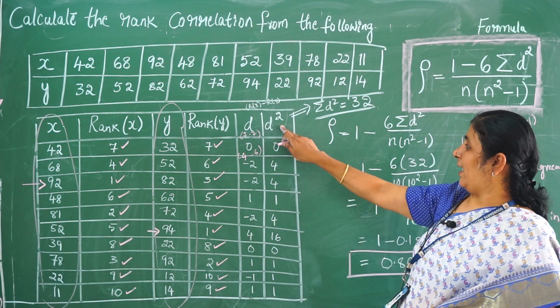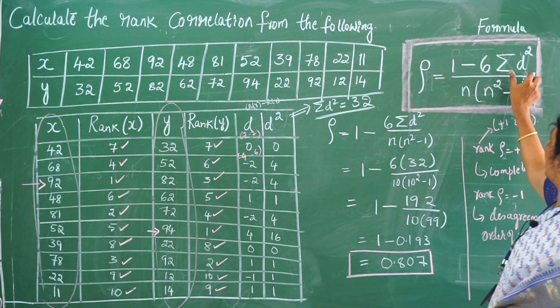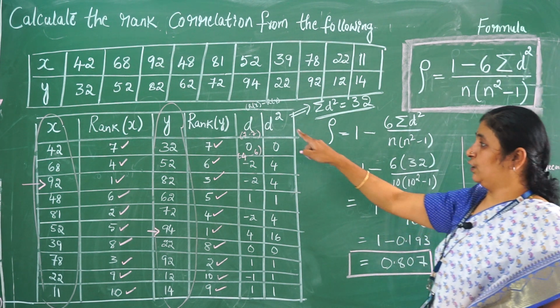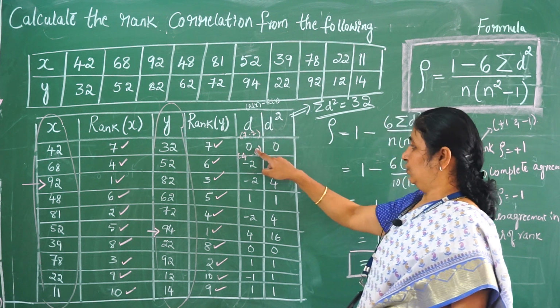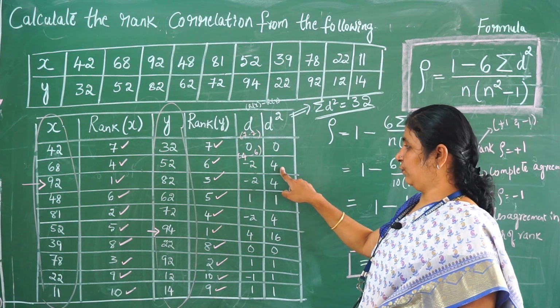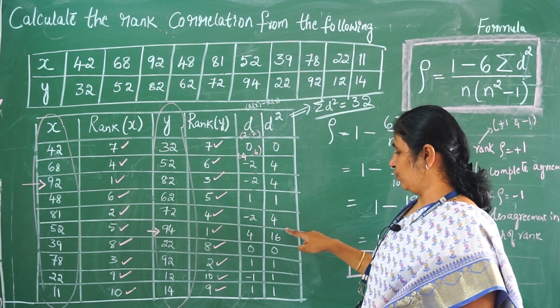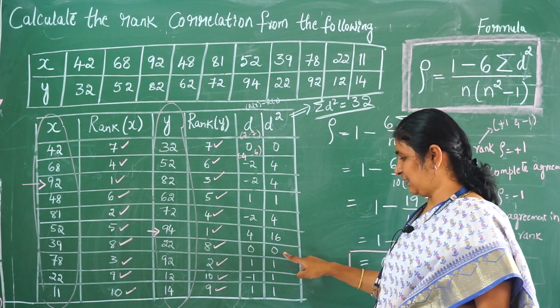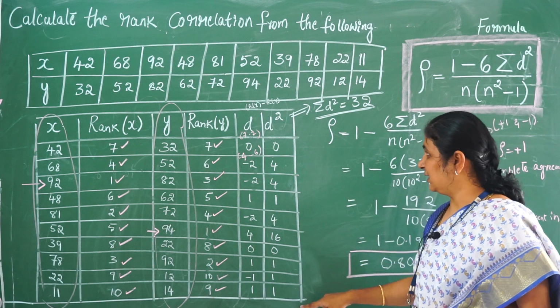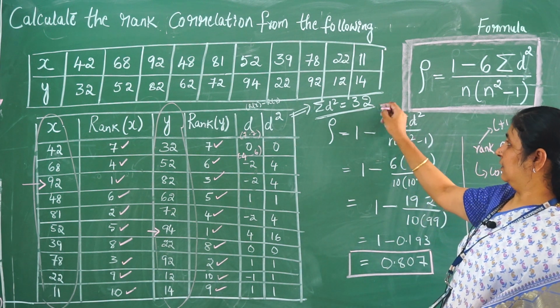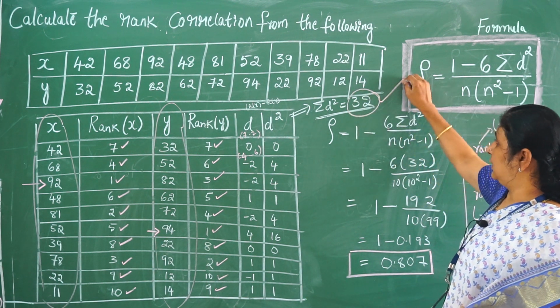Now take the square of d. Why? Because according to our formula, we need d square. So that is summation of d square. Hence we need to find the square of d. So 0 square is 0, minus 2 square is 4, minus 2 square is again 4, 1, 4, 4 square is 16, 0, 1, 1, 1. Once everything is done, find the summation. So when we add everything, the answer I get is 32.